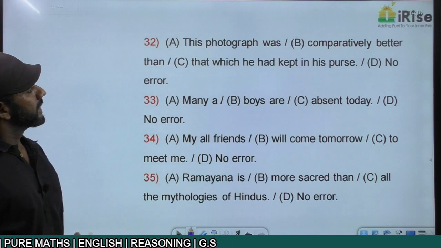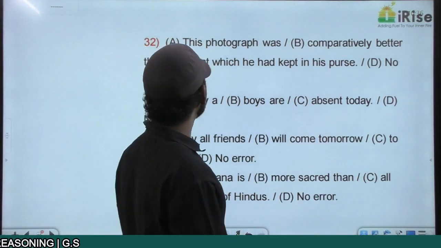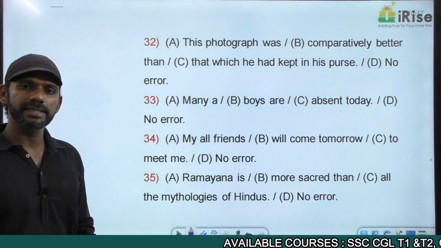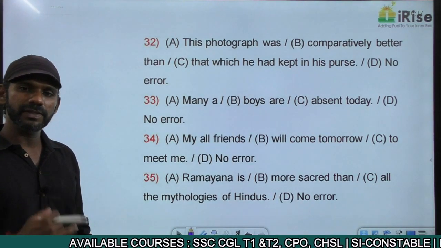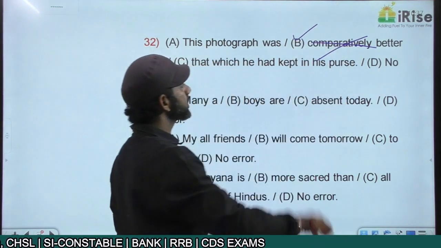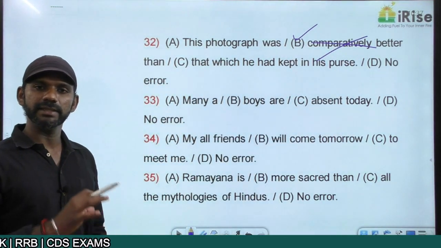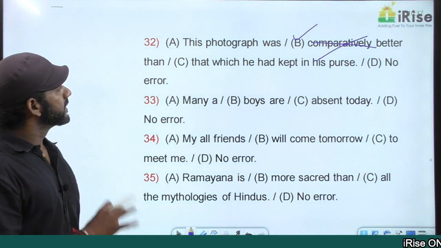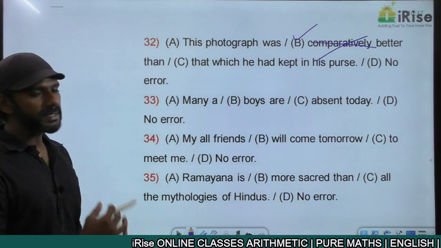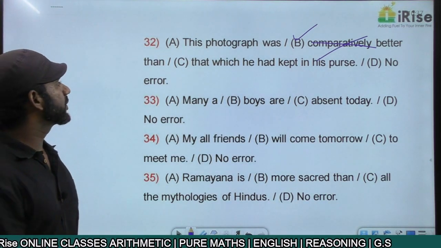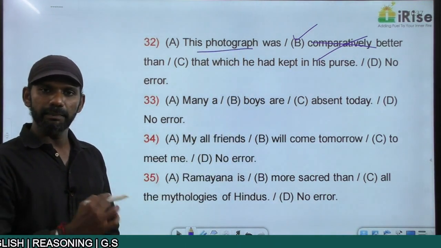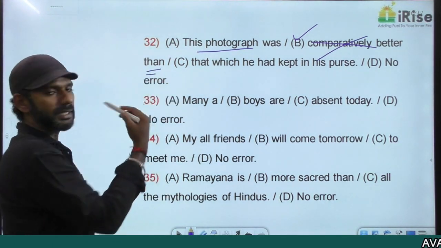Come to the next one. This photograph was comparatively better than that which he had kept in his purse. Better itself is a comparative degree adjective. So if you say comparatively better, it becomes an error with redundancy. The error is in part B. Now in this sentence, in fact, the word comparatively is not required. This photograph was better than that which he had kept in his purse. This is a demonstrative pronoun, singular. Photograph is a singular noun. That concept is completely fine. Was better than that. Better is a comparative degree adjective followed by than, completely fine.